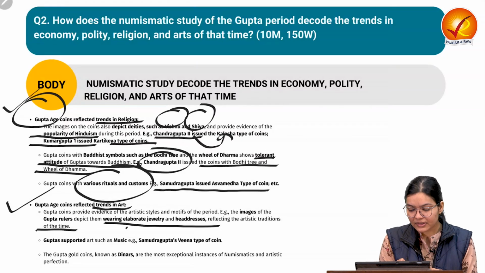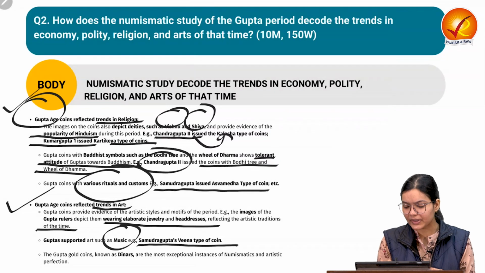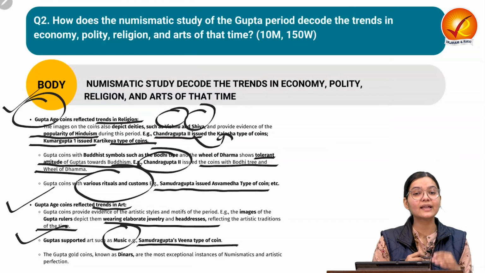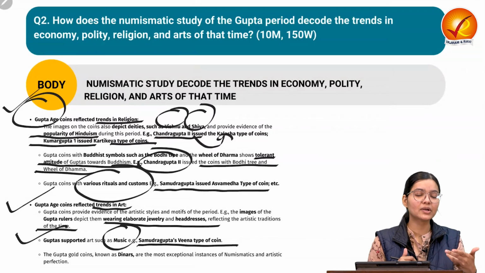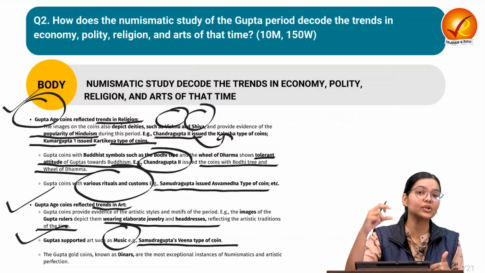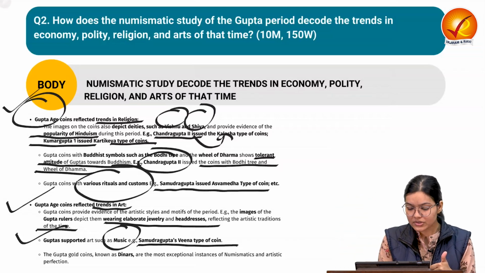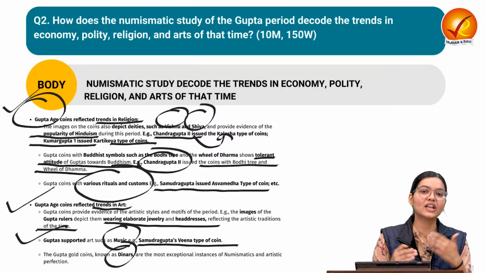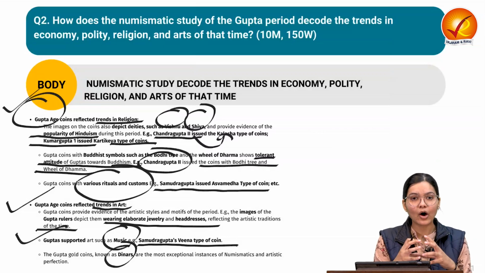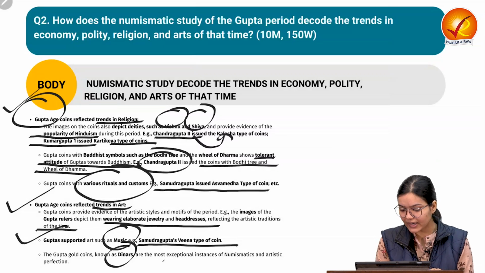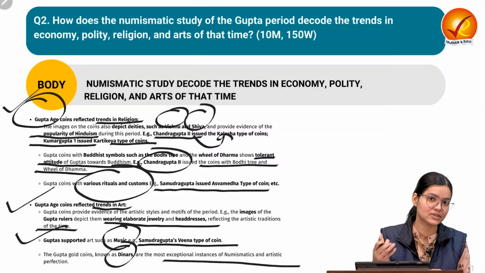Also there is a depiction on Samudragupta's Veena type of coin, where he is holding the Veena. It shows that the Guptas supported music, which provides us insight into the art and culture of that time. Also there was the dinar. This dinar is a very beautifully designed coin which shows the skill of the Gupta people, how delicately they designed that coin. So this is again showing their exceptional skill.